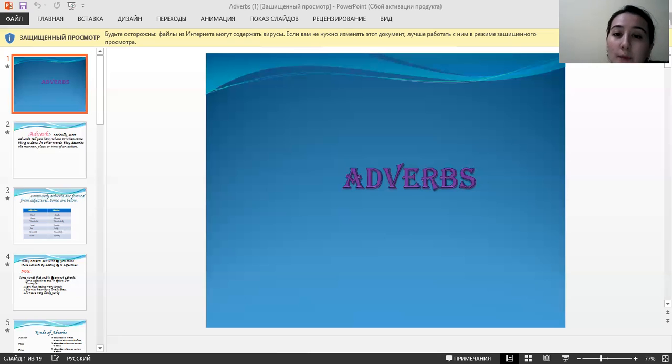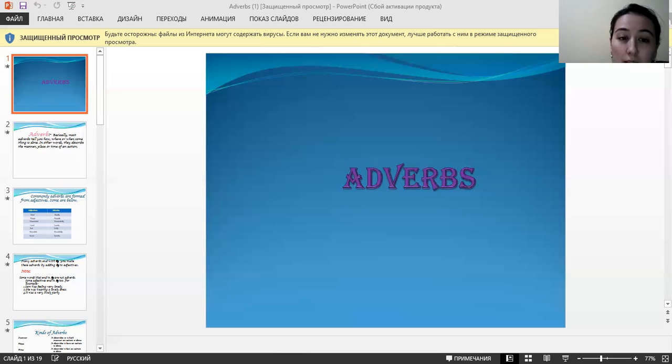So the types or kinds of adverbs are adverbs of manner, place, time, frequency, purpose or reason, quantity, degree, affirmation, and negation. Adverbs of manner describe the manner of an action, or how the action was done. Place describes where the action was done.